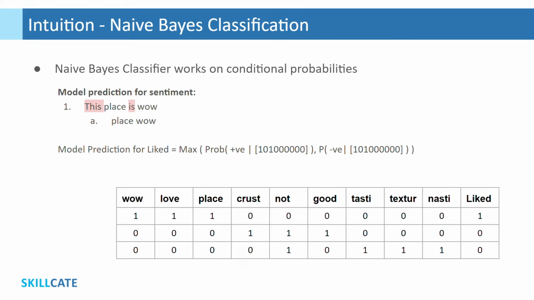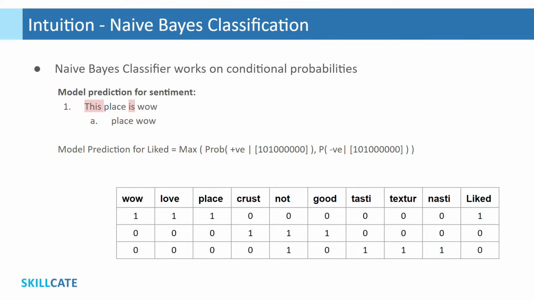We would use naive Bayes classifier for our sentiment analysis model. Let me give you a quick intuition on how naive Bayes classifier works. Here I'm using the same bag of words representation we prepared in the previous section. Assume we get a new customer review saying "this place is wow," and we have to predict sentiment for this review.